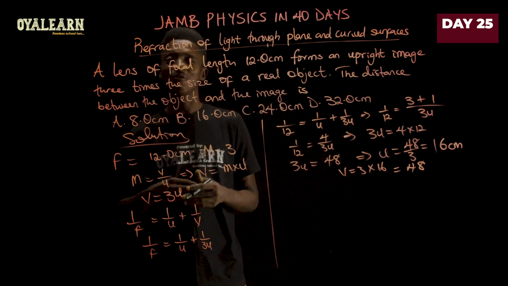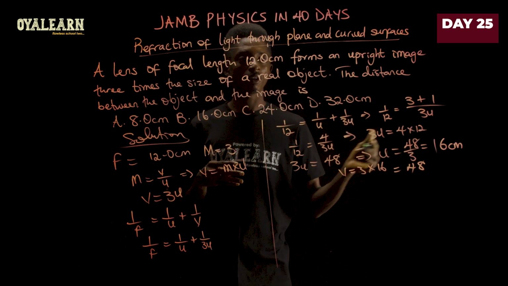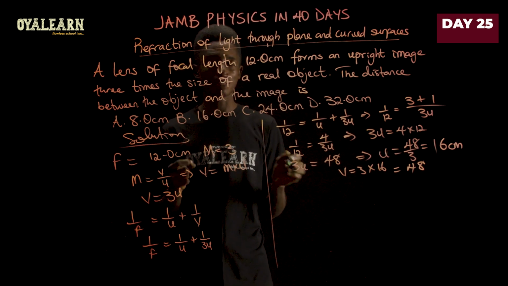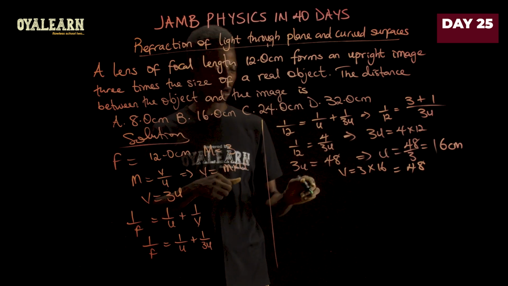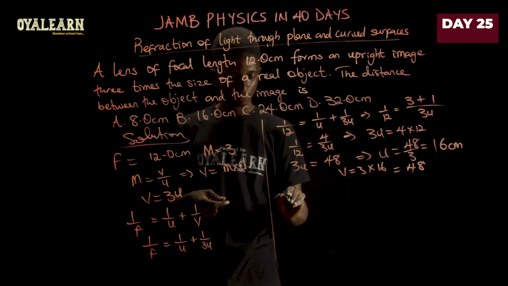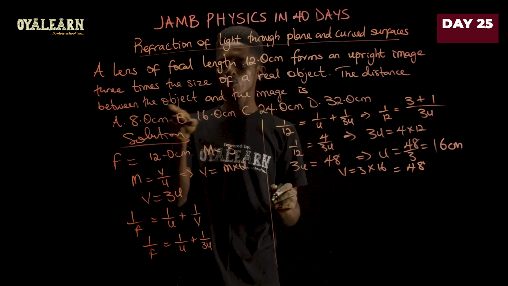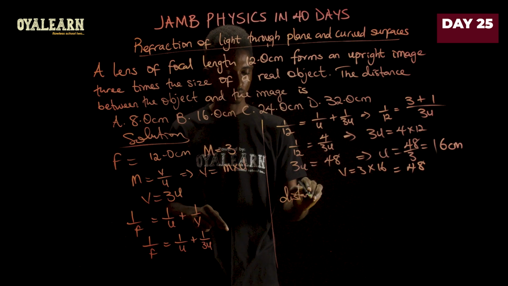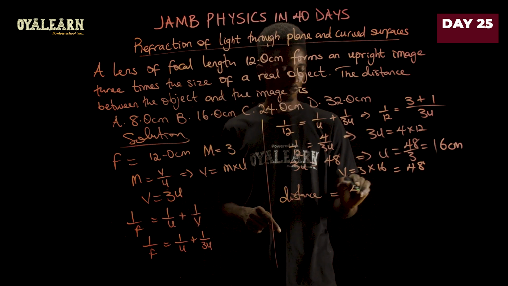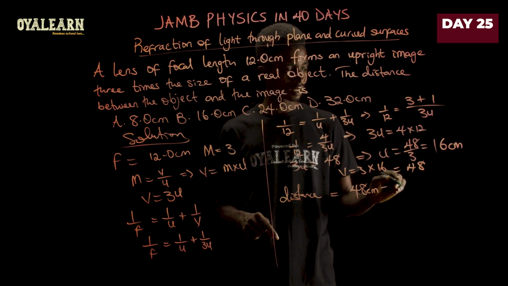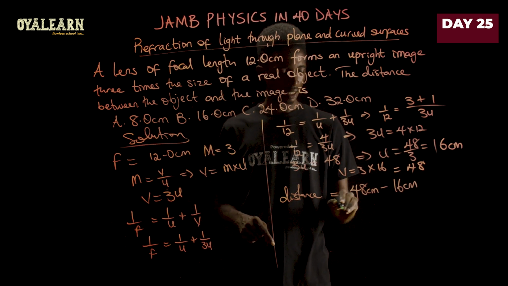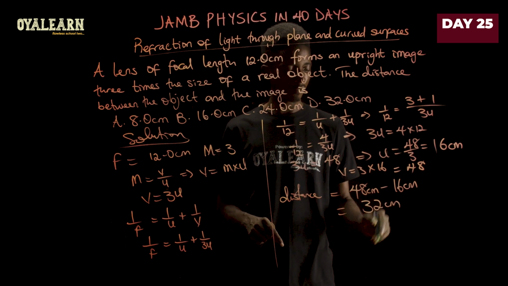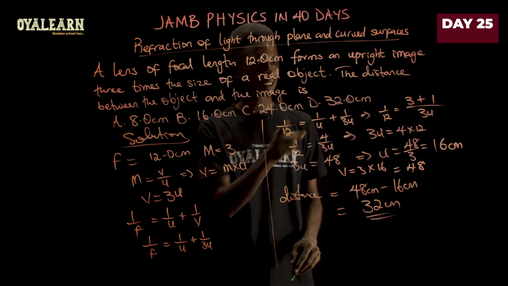Since it's a lens, of course, the real image will be formed behind the lens. So the difference between these will give us the distance of the object from the image. So let's work with that. The distance between the object and the image is then 48 centimeters minus 16 centimeters. That gives us 32 centimeters, and that is option D.